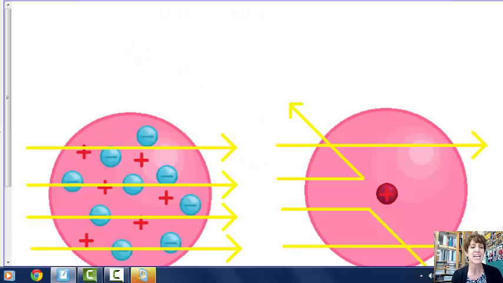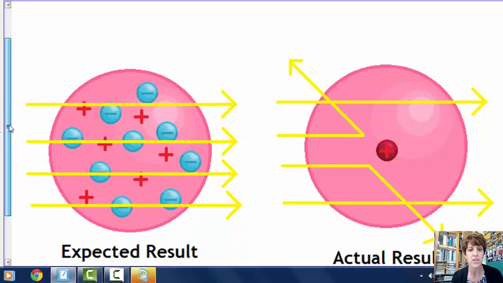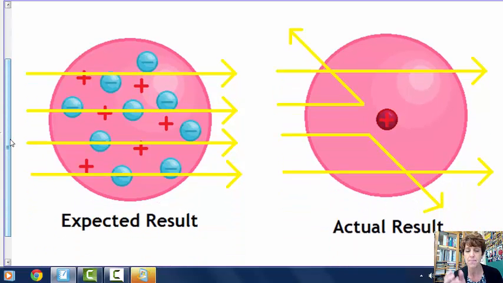All right, I have this next diagram because I really like it for explaining Rutherford's experiment. If this is an atom of gold, he expected, according to the plum pudding model, that all of the alpha particles will go right through. What happened is most of them went through, like these yellow arrows that go through show, but a couple of them hit and deflected.